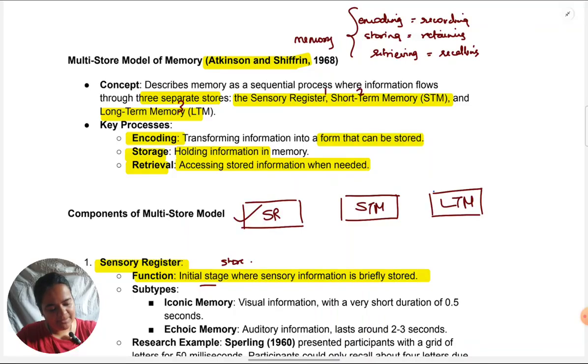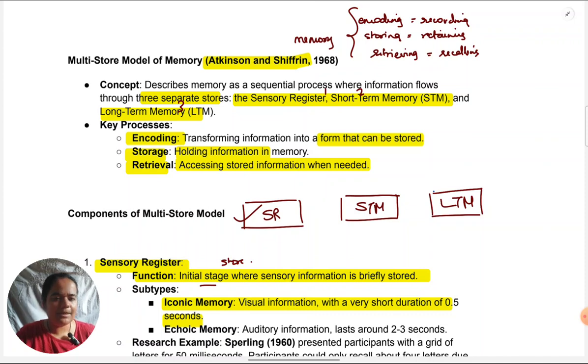Many studies have been done on the visual register, the iconic memory. We are going to see Sperling's study very soon. What has been found is that whatever we see with this register lasts for a while before it goes away. The estimate has been that it lasts for about 0.5, meaning half a second.